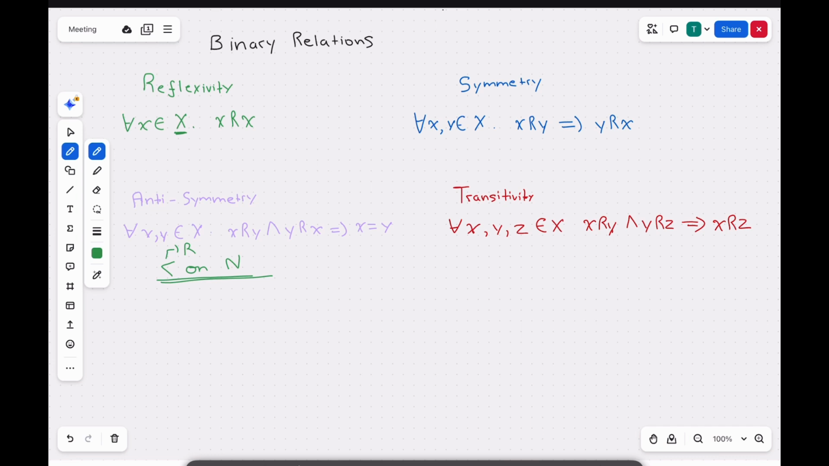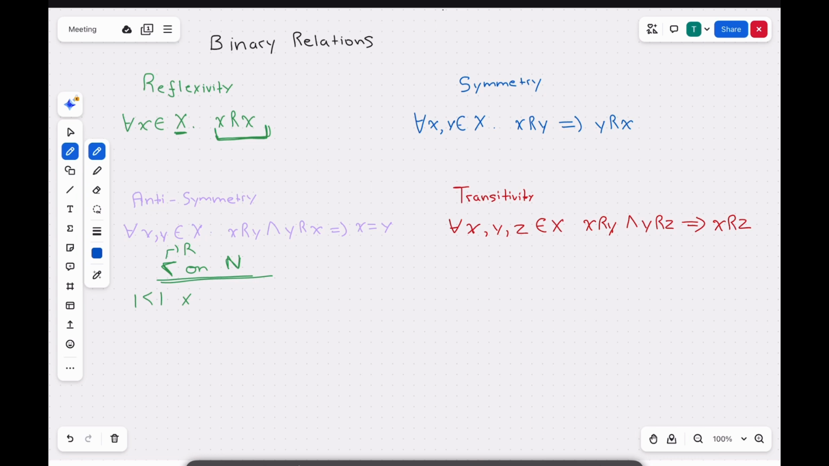If it's reflexive, we can see from the definition above that it's just x R x. We can take any x. Since we have N, we know that we have to take a natural number. Let's take 1, for example. Is 1 less than or equal to 1? It is. So this relation is reflexive.